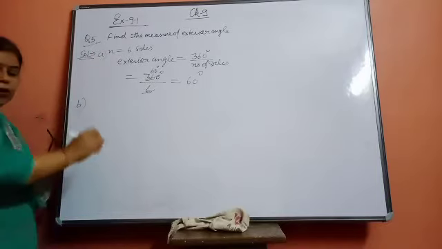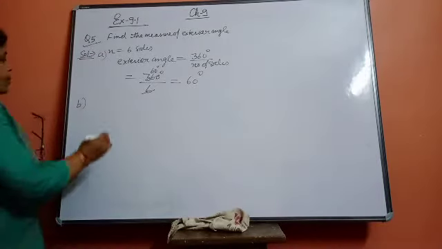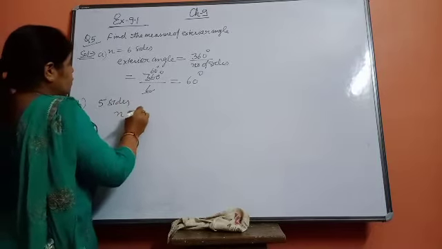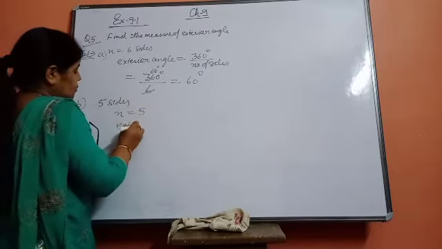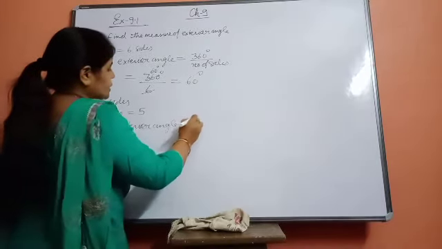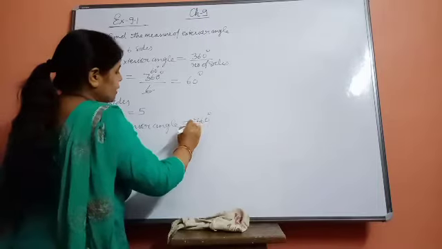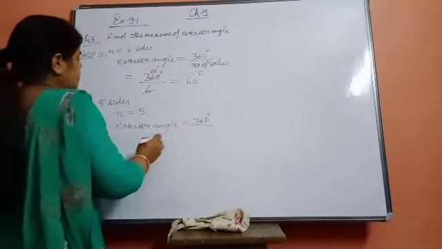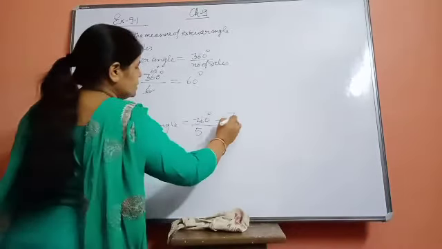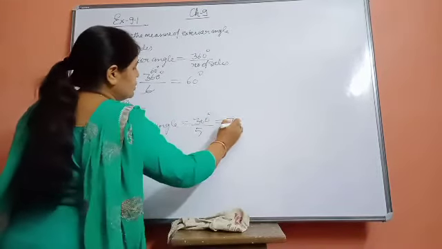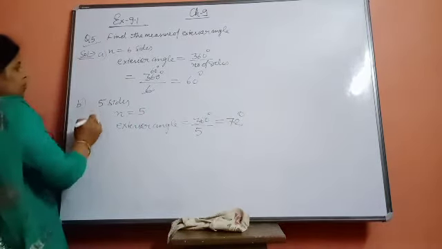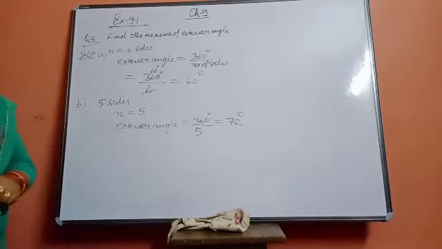Now see part B of the question. This time you are given 5 sides, so n is equal to 5. The exterior angle is equal to 360 divided by 5 sides. 5 sevens are 35, 5 twos are 10. The measure of the exterior angle will be 72 degrees.